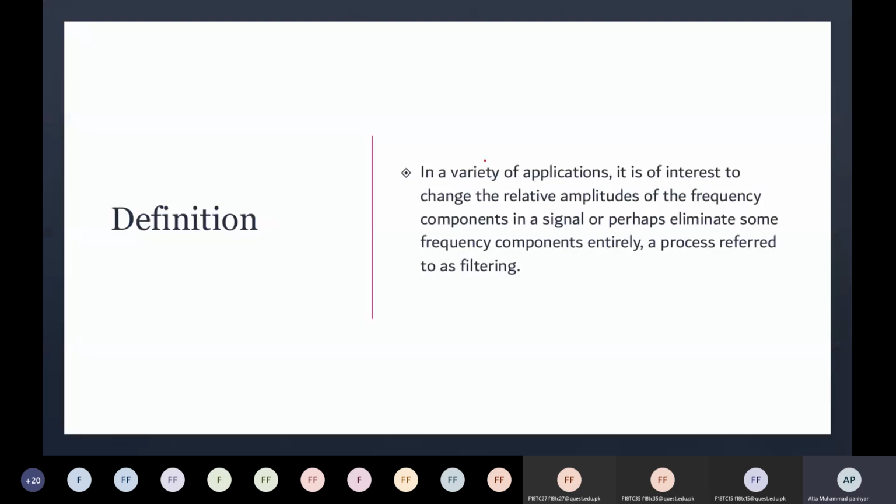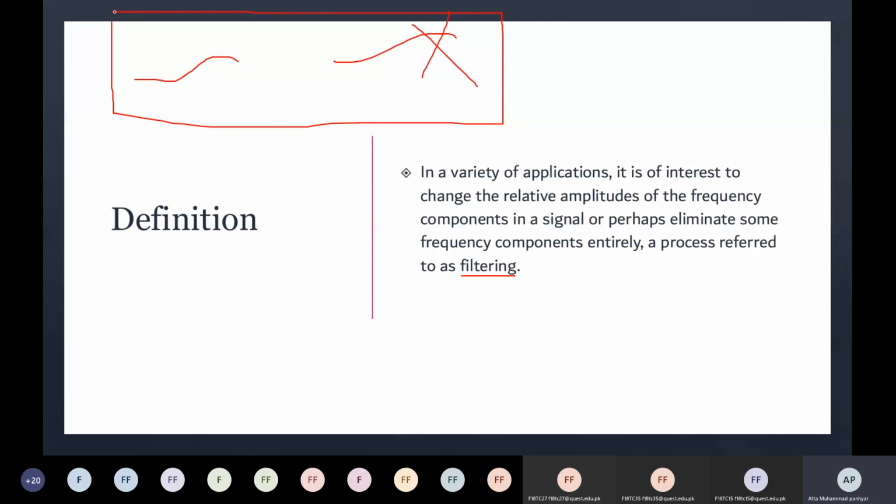So, what is the definition of filtering? In a variety of applications, it is of interest to change the relative amplitudes of frequency components in a signal or perhaps eliminate some frequency components entirely. This process is referred to as filtering. So if you are changing the behavior of a signal or if you are removing some components of frequency, both can be done through filtering. So if you want to change the behavior of a signal or you want to eliminate some frequency ranges, you have to use filtering, right? So this is the basic definition.